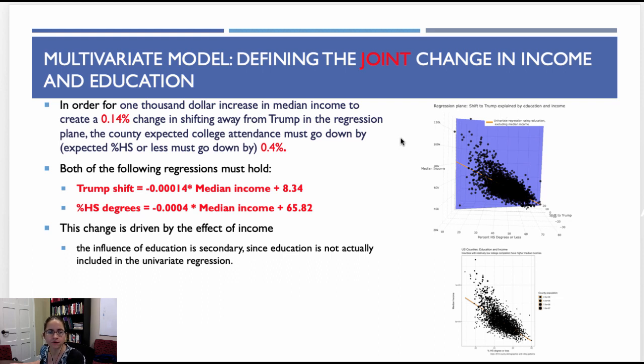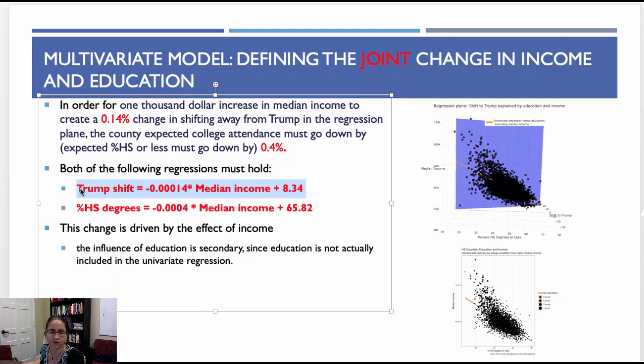That is, both of the following regressions must hold once again. There must be an association between Trump shift and median income defined in that first univariate model, but that goes along with an implicit change in high school degrees that's defined by this second equation. This time the change is driven by the effect of income because education isn't actually included in this first regression that we're running. So even though it's causing an implicit change in high school degrees, that's entirely driven by the underlying association between income and education that we can't get rid of even if we don't directly observe it.